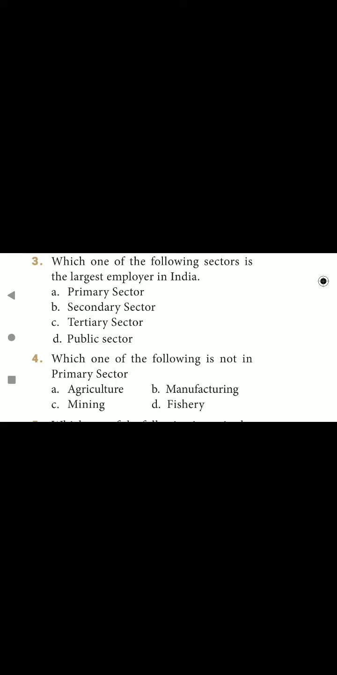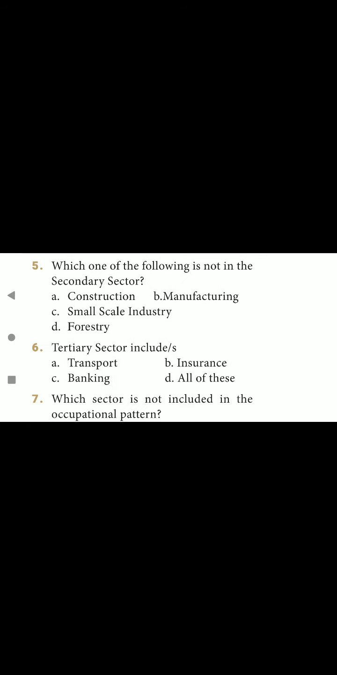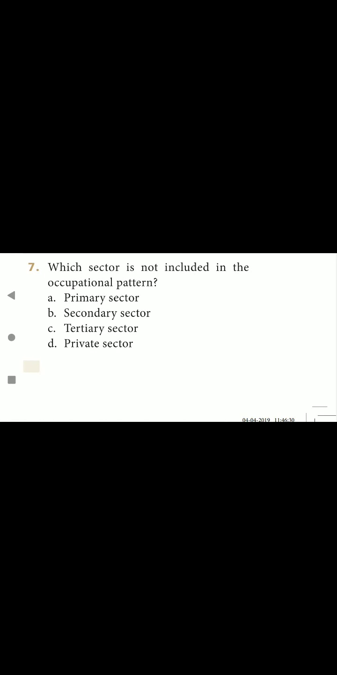Fourth question, which one of the following is not in the primary sector? That is option B, manufacturing sector. Fifth one, which one of the following is not in the secondary sector? That is option D, forestry, because forestry comes under the primary sector. Next, sixth one, tertiary sector includes dash. Option D, all of these. So, tertiary sector includes transport, insurance, banking. Next, seventh one, which sector is not included in the occupational pattern? That is private sector. Option D is the correct answer.